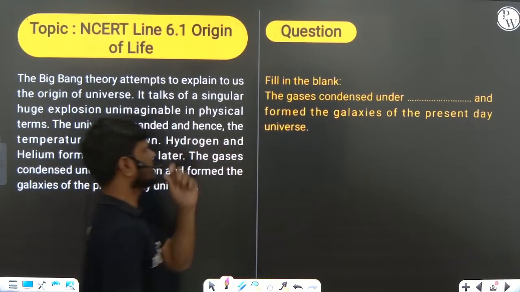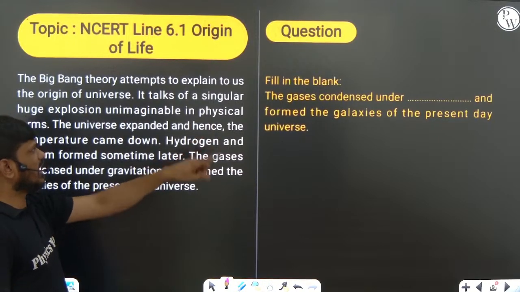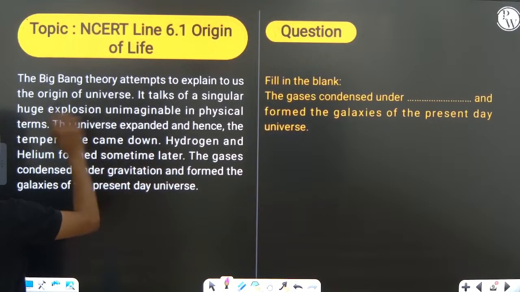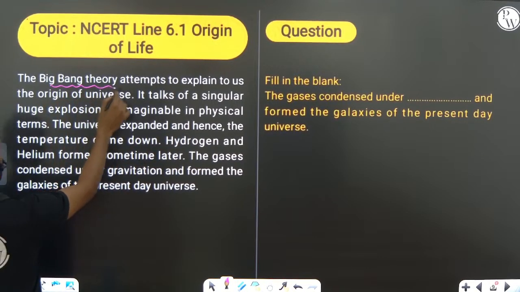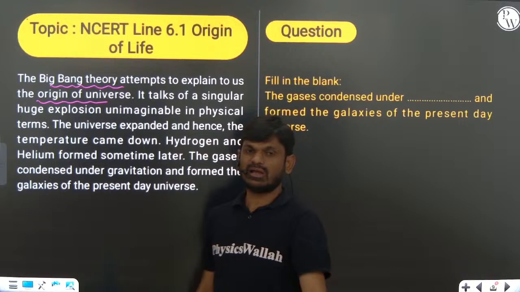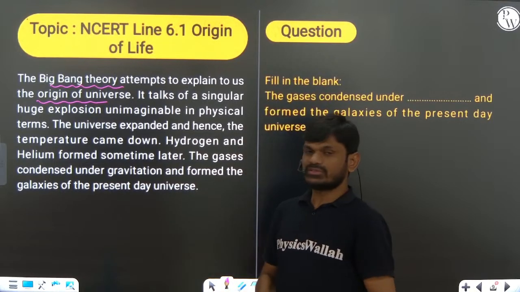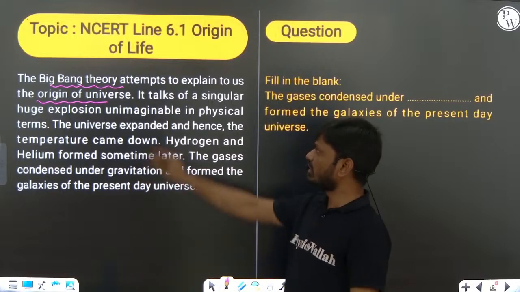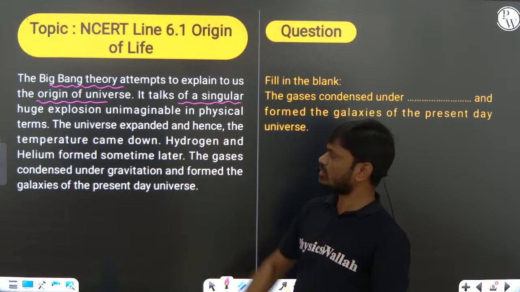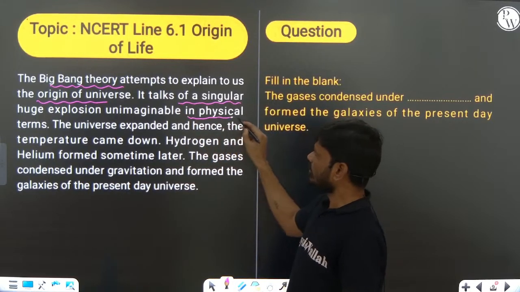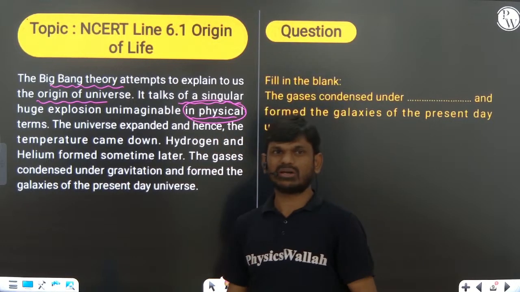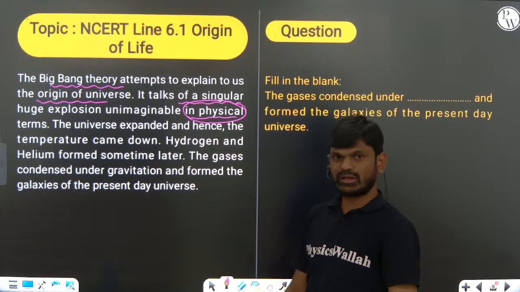Right, the Big Bang theory: the gases condensed under gravity and formed the galaxies of the present day universe. The Big Bang theory attempts to explain the origin of the universe. Based on this sentence, they may ask that the origin of the universe is explained by the Big Bang theory. The Big Bang theory talks about a single huge explosion, unimaginable in physical terms. This physical term is important. Sometimes they'll ask in chemical or biological terms, and then it would be the wrong answer.